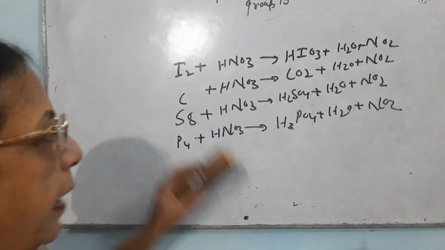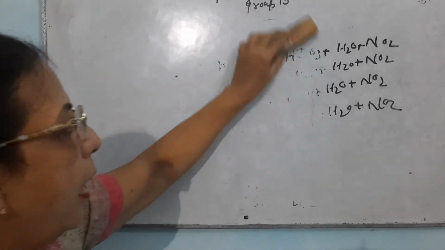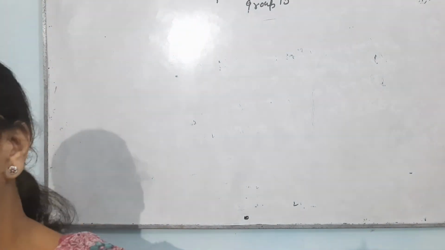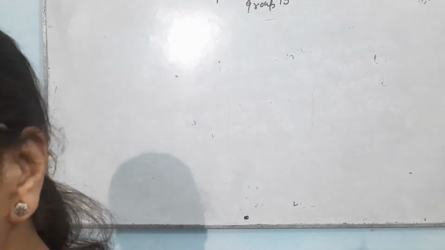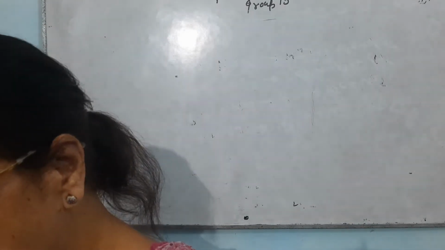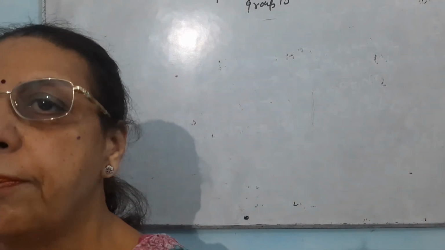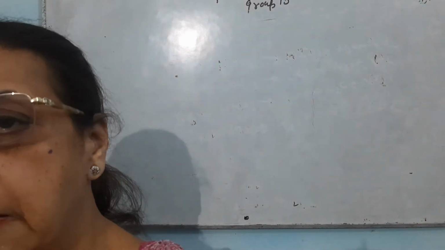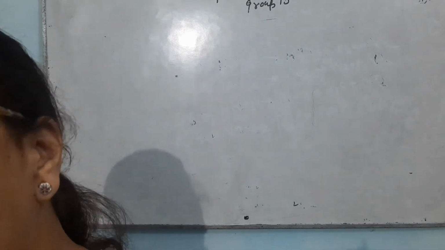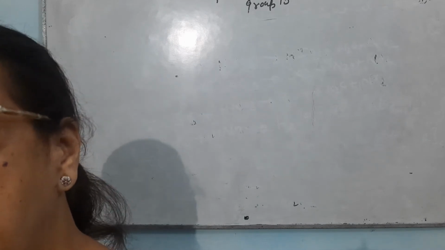Then there is one test which your external examiner asks, and the test which is very much important is the brown ring test. This test is done in the presence of iron to test the presence of nitrate, and this is the most important test. Most of the time you get nitrate in your practicals. How do we do that? We take one test tube. The dried nitrate salt is taken in this.